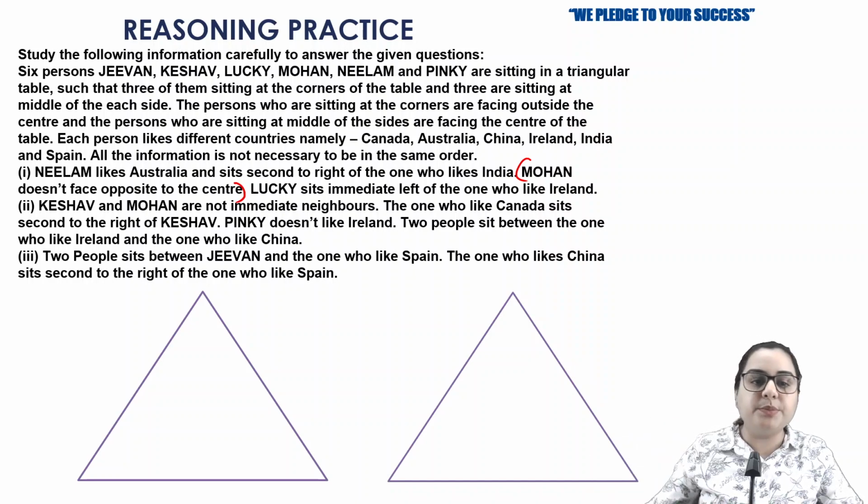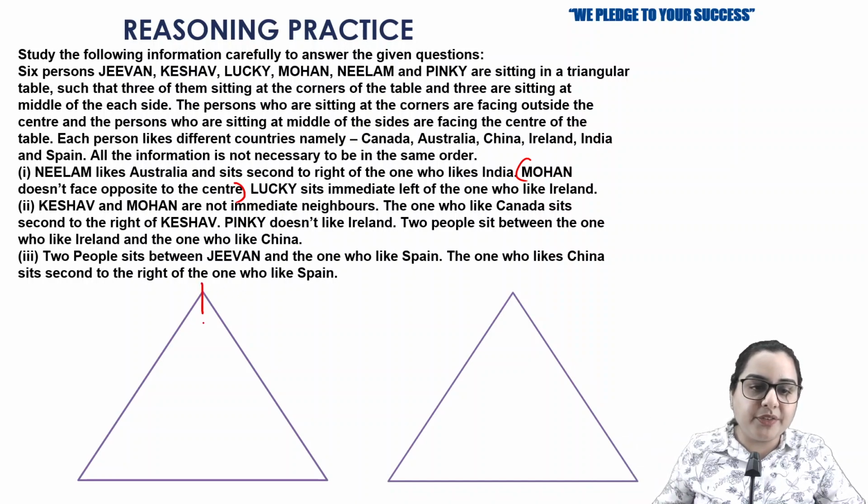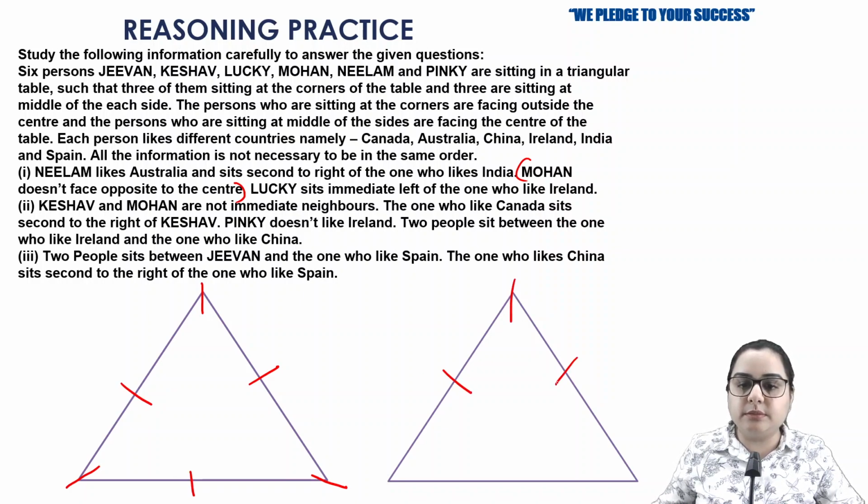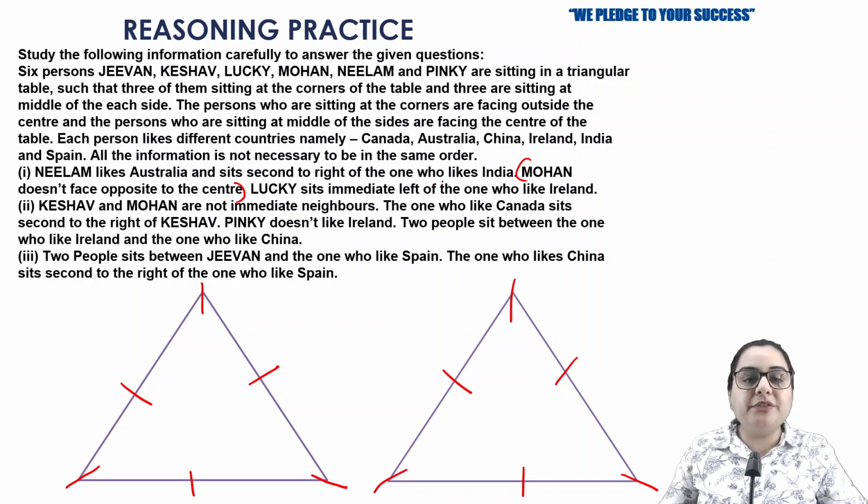Till then, I'll mark the positions. Three friends are sitting at the corners and three at the middle of the sides. The persons sitting at the corners are facing outside, and all the rest are facing inside.